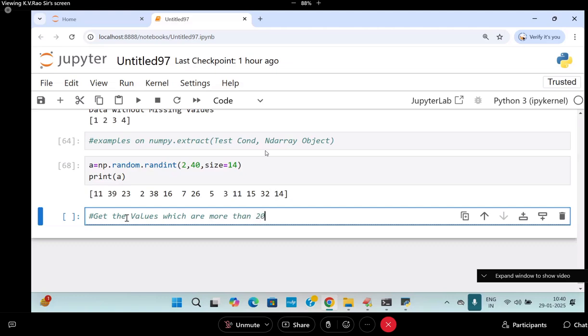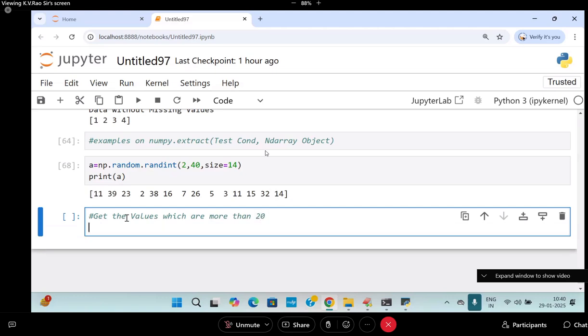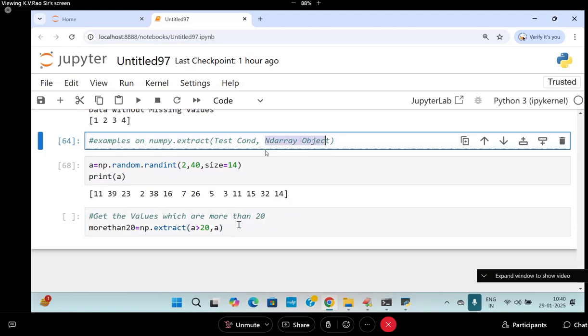More than 20 is equal to np dot extract of a greater than 20, comma, a. Are you following? So look here, ND array object a, and the condition is written like this.